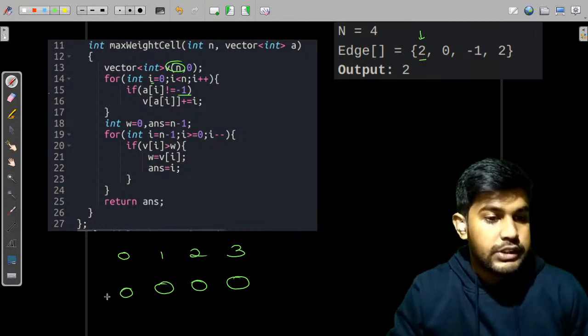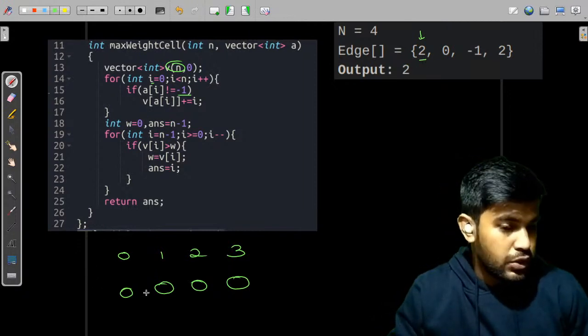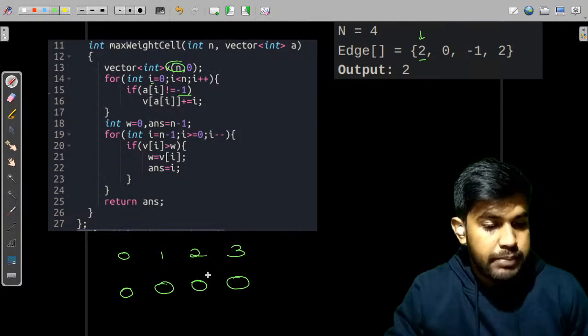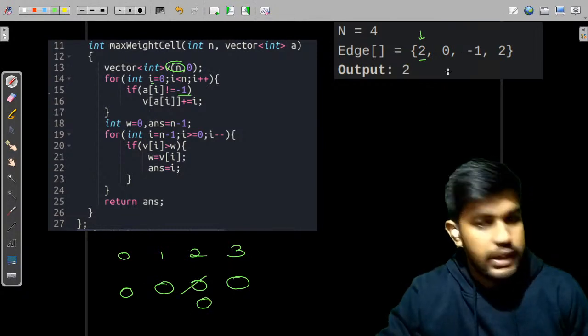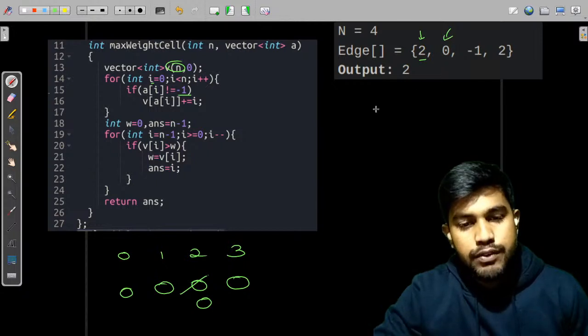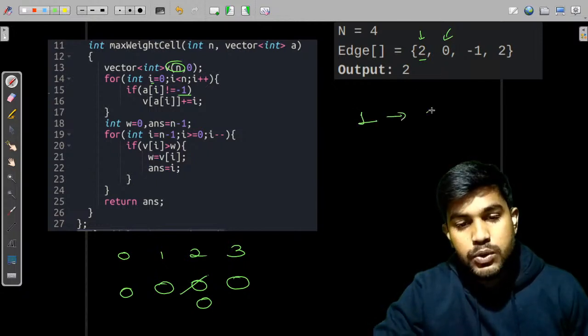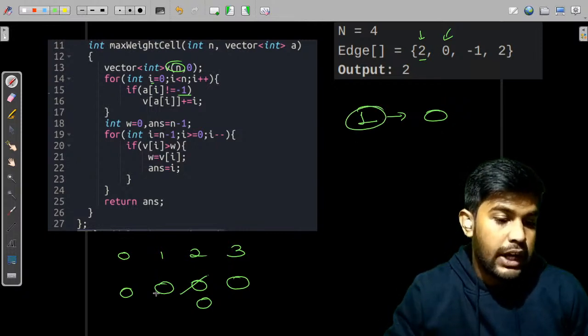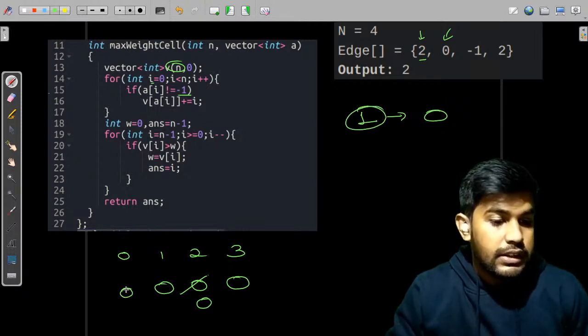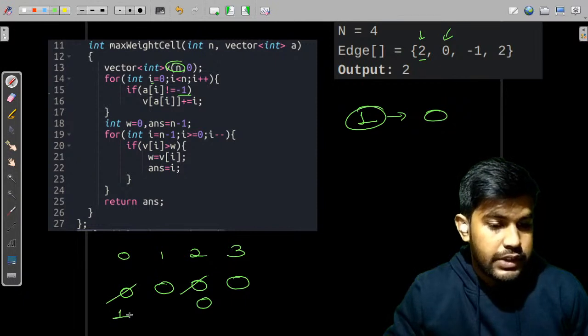Okay. So let's go to 0. So 0 to 2. Okay. So we would update the 2 as 0. Okay. Then we would come here. From this is what? 1 to 0. So 0 has an incoming edge of 1. So we would update 0 with 1.